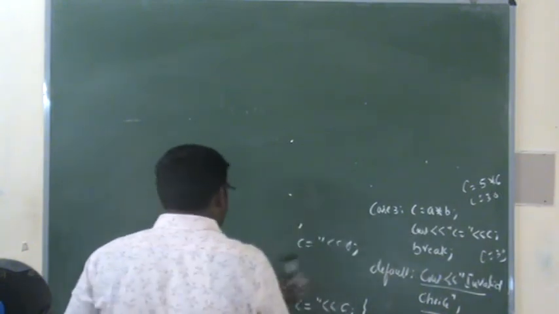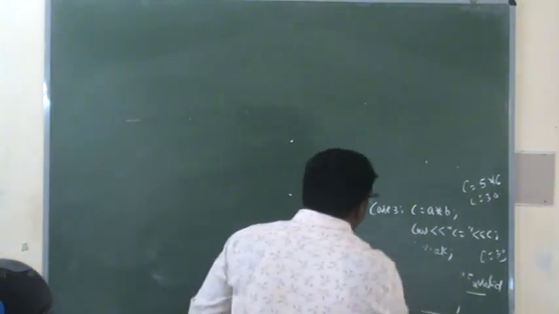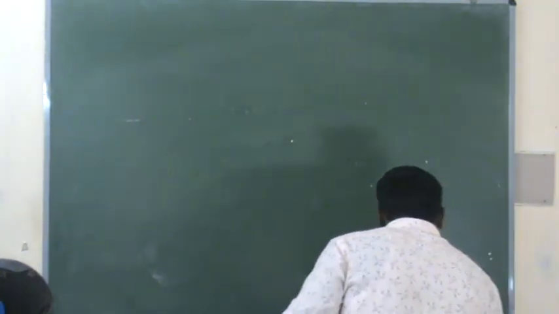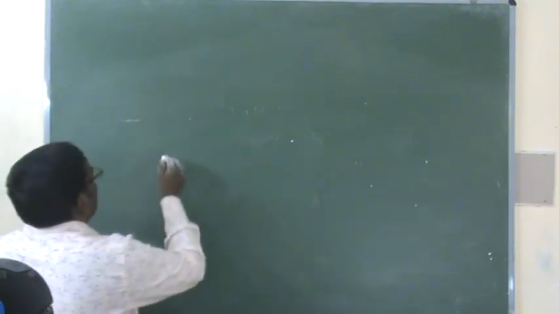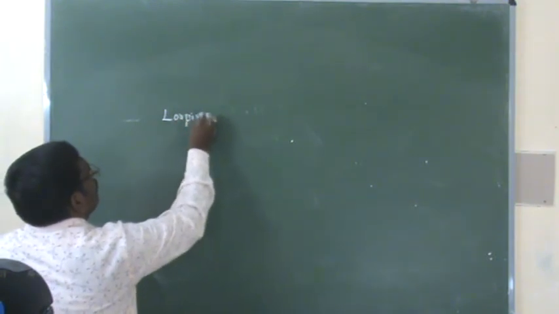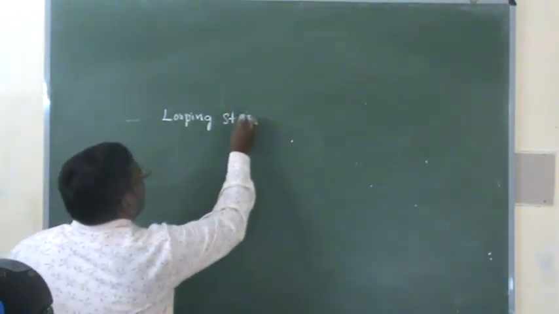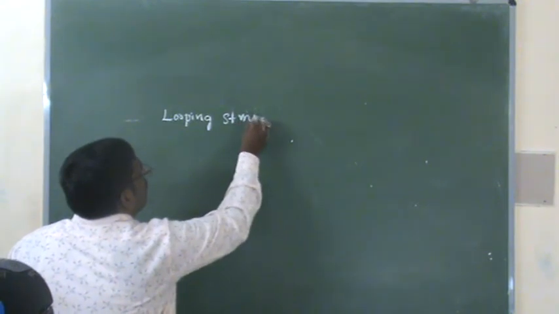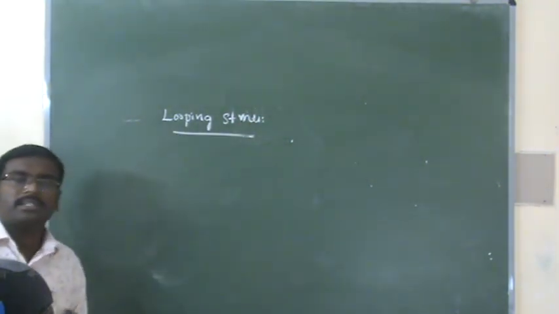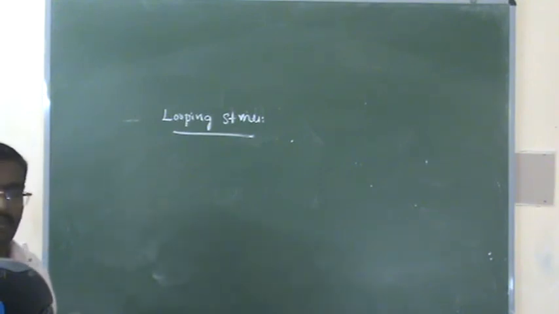Now the next statement is the iteration statement. What does iteration statement mean? Iteration is nothing but a loop. Here iteration statements are looping statements. What are looping statements? The statements which are used to perform a single task n number of times.